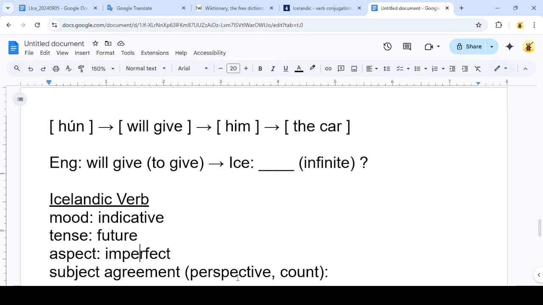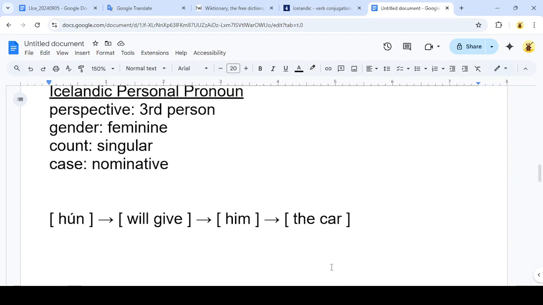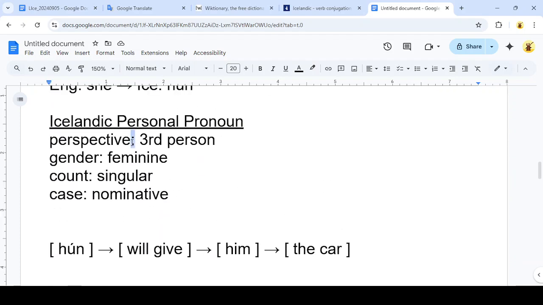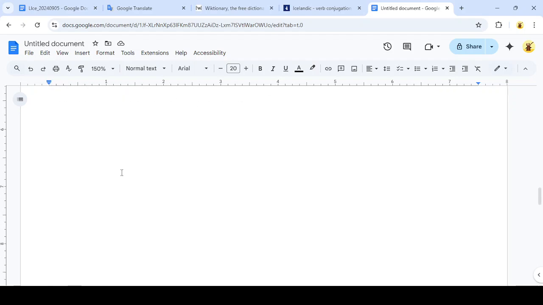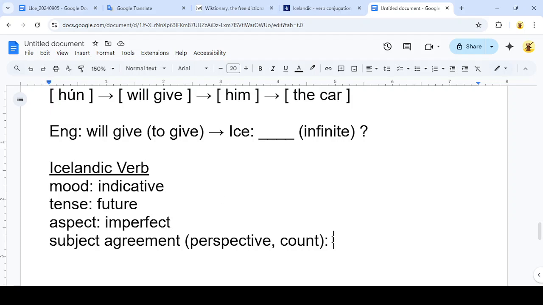And then the subject, we just translated the subject of the scene. It was hún. And the perspective was third person and the count was singular. So we can just pull those characteristics from what we did before. So here we have all four features of our verb figured out. And so how do we find the proper spelling of Icelandic's version of "to give"?